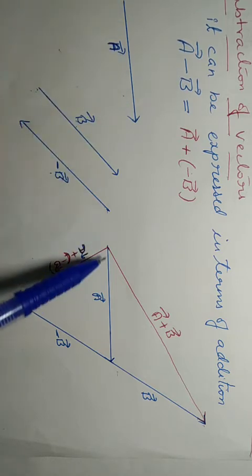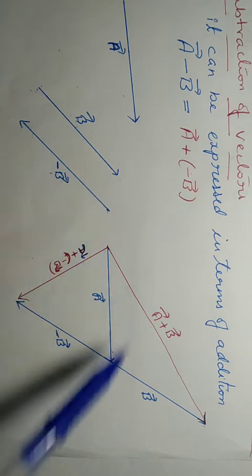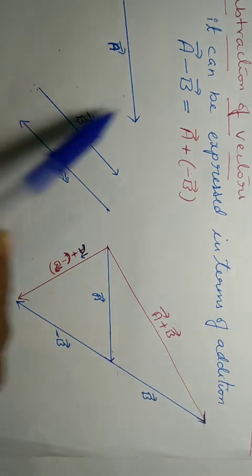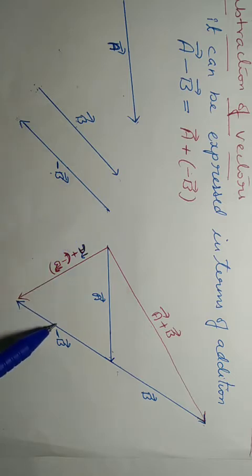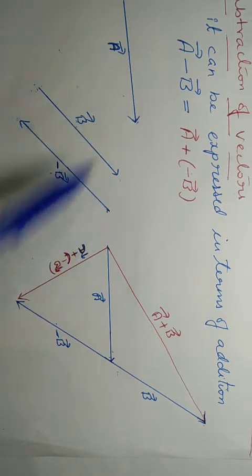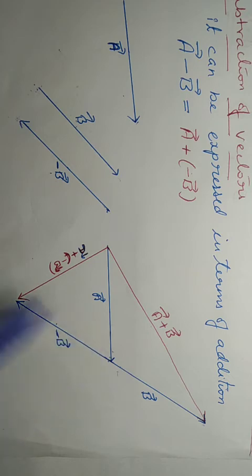This is a, I have placed here. This is b, I have placed here, tail to the head. So then this is minus b, I have placed here, tail to the head.